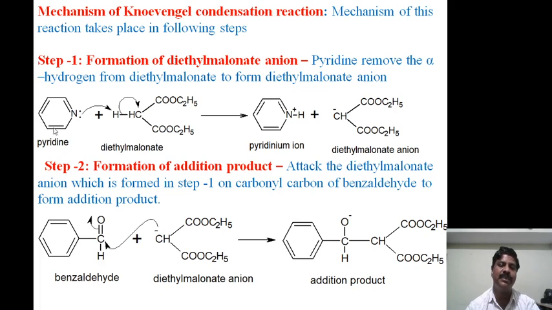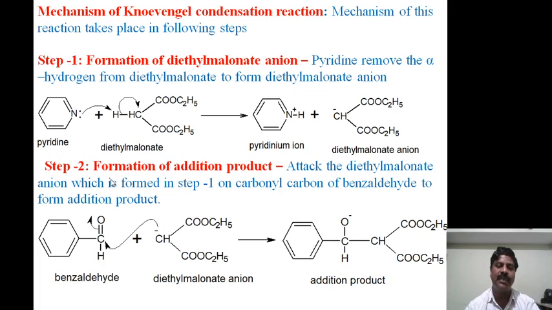When pyridine acts as a base, electrons flow towards the hydrogen atom, and the pyridinium ion is formed with liberation of the diethyl malonate anion.